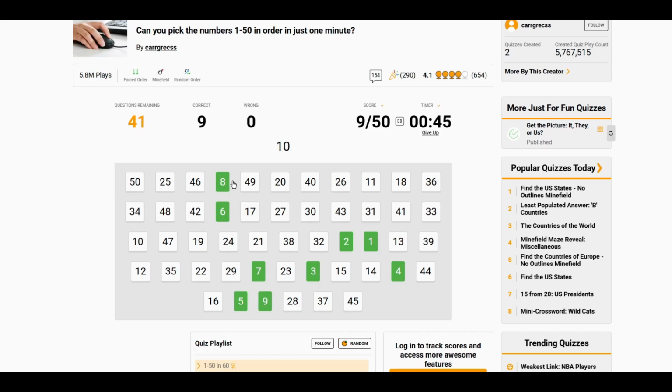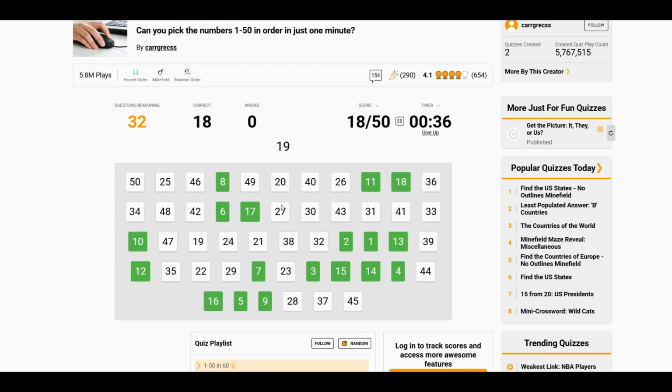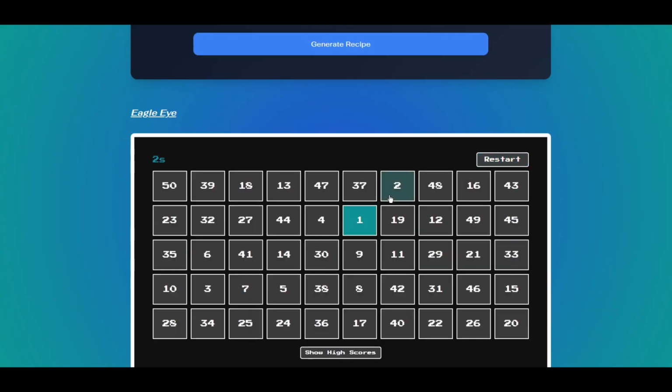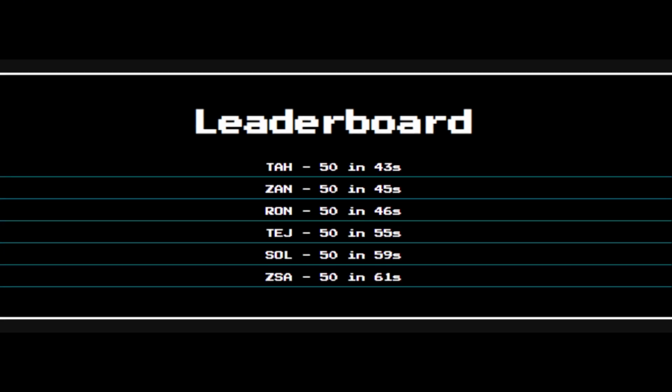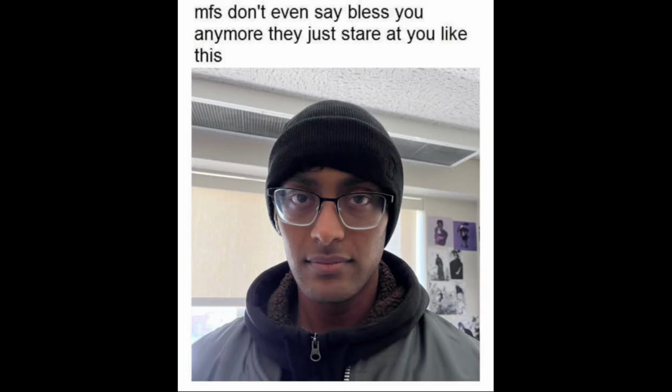My friends and I had recently begun playing a Sporkle game where the player has to press all of the numbers from 1 to 50 in order based on their random location. Everyone wanted to be the one with the fastest time. Zen ended up remaking this game on his website where we could all play and see all of our scores on the leaderboard, but for the life of me, I couldn't get up to the top 10. No matter how hard I tried, I could never keep up with the fast pace set by everyone else.